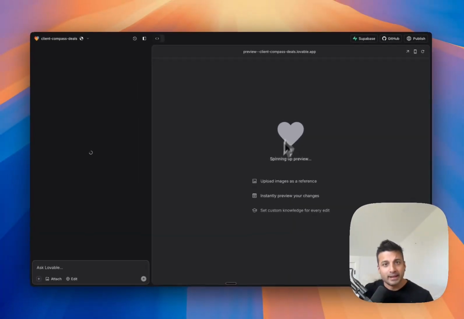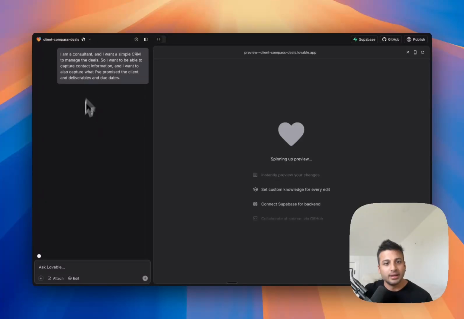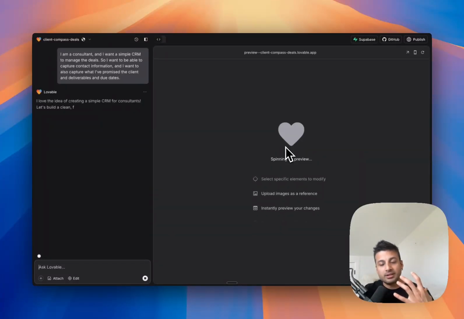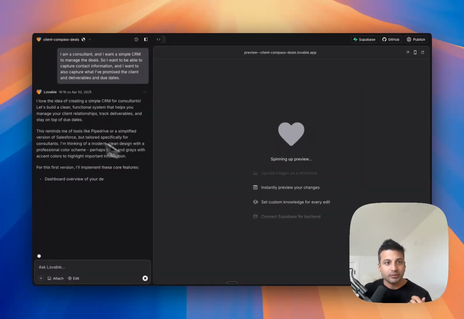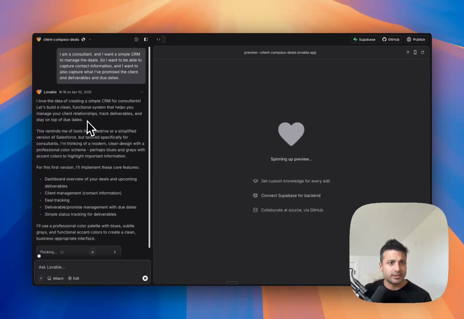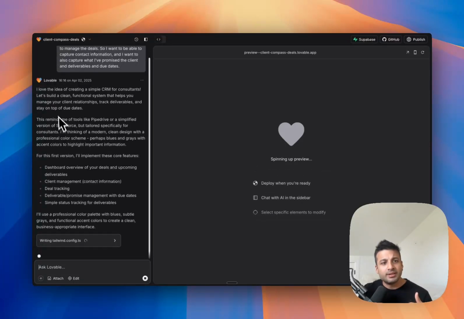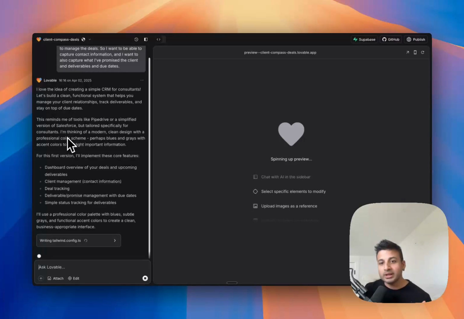So as you can see, Lovable is doing its thing. And over here on the left-hand side of the panel, you can see that it's kind of like a chat situation where I'm chatting with Lovable. And on the right-hand side, it's the preview of the app it's building. So I love the idea of creating a simple CRM. Let's build a clean functional CRM. And so it's kind of like figuring out what a CRM needs.